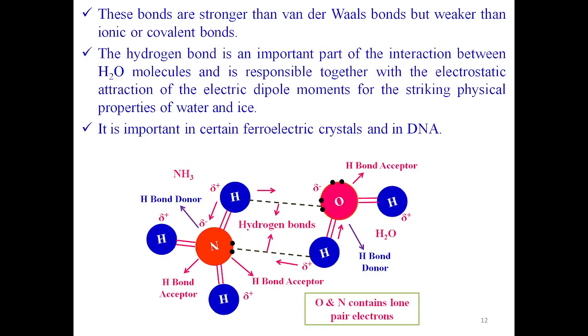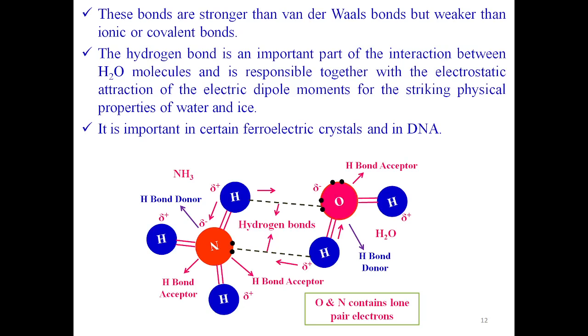These bonds, that means the hydrogen bonds, are stronger than van der Waals bonds but weaker than ionic or covalent bonds. The hydrogen bond is an important part of the interaction between water molecules and is responsible, together with the electrostatic attraction of the electric dipole moments, for the striking physical properties of water and ice.